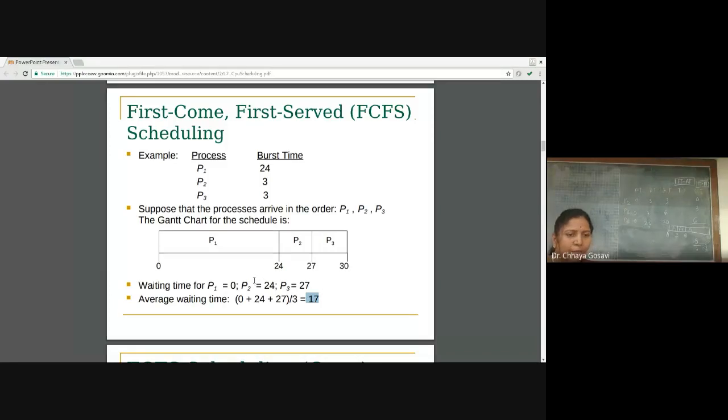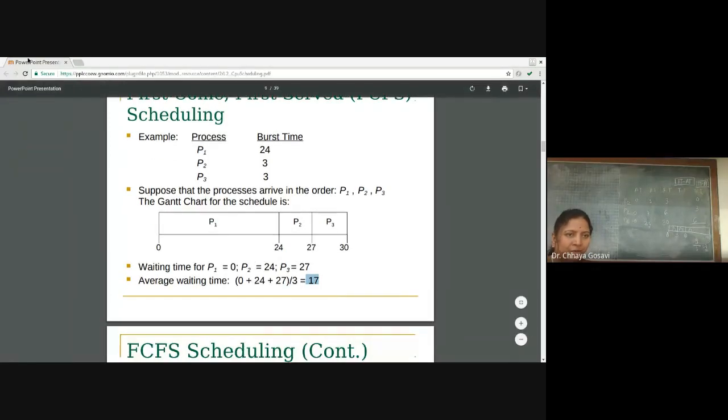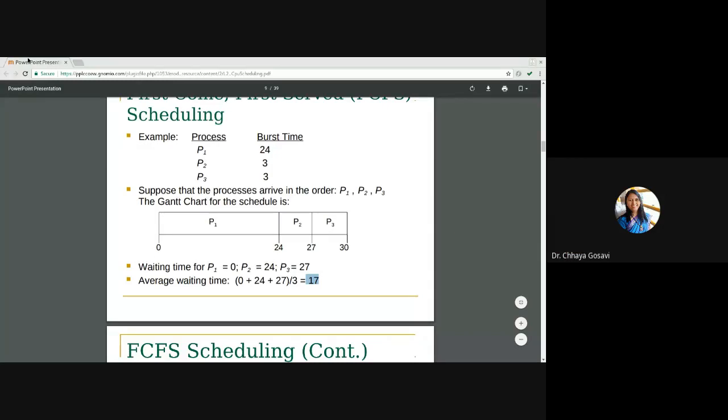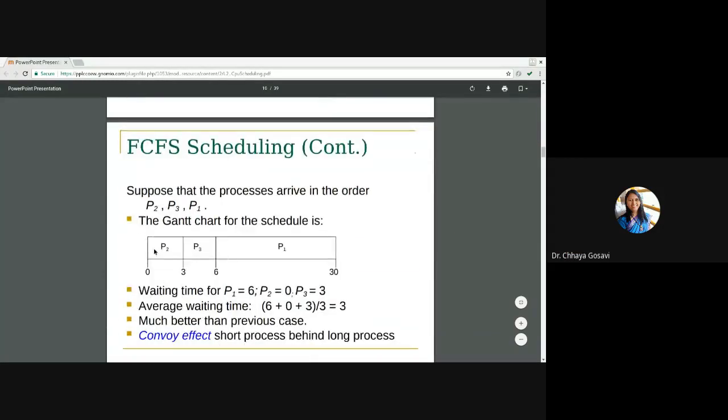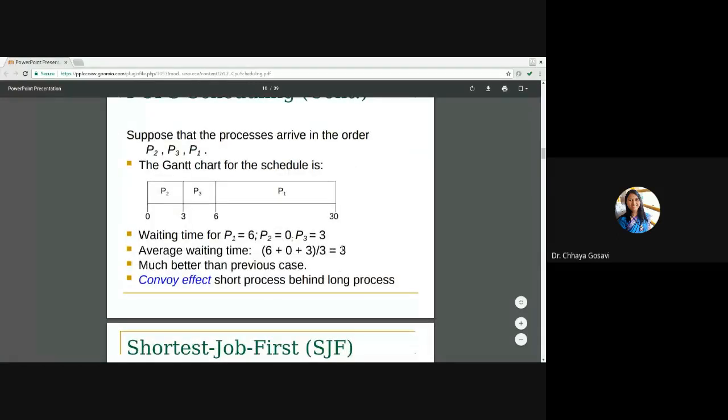So which is better? But the scheduler cannot decide which process should be allocated first, because it depends upon the sequence in which the processes arrived. So the CPU scheduler has to take a decision to allocate the CPU to P1. If the processes arrived in this other order, you will get an average wait time of 3, which is much better than the previous case. And this concept is called the convoy effect. Convoy effect means a short process behind a long process.